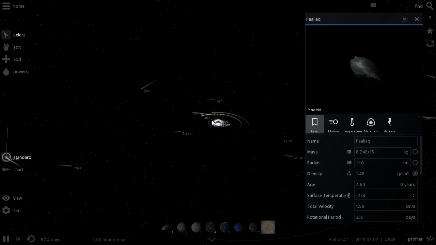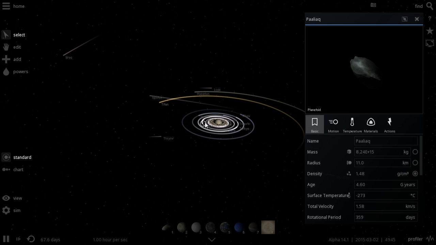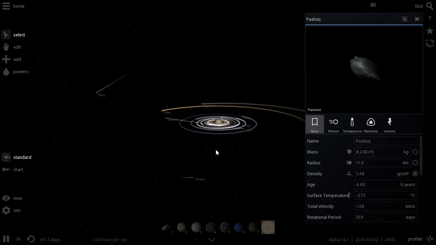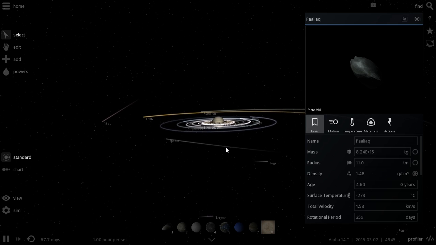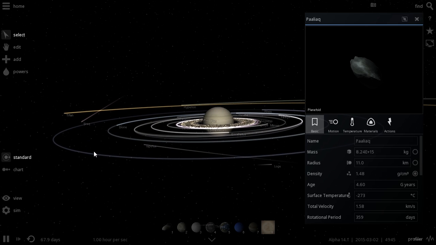And these were probably captured throughout millions of years, either through collisions with other objects or as they were passing by Saturn and just fell into its gravitational influence.